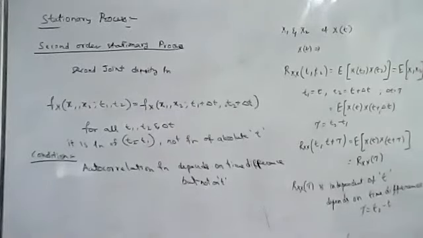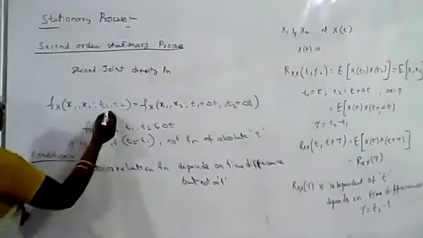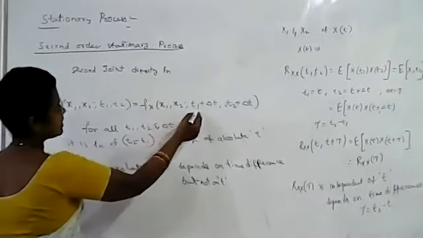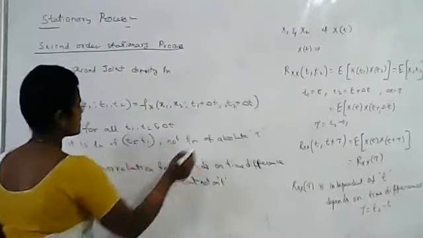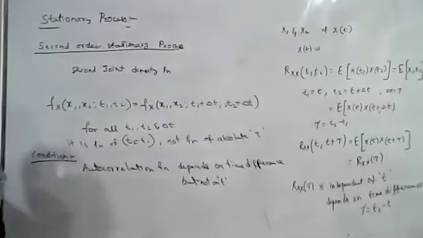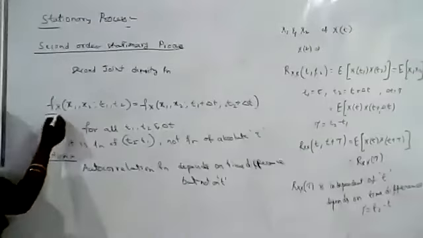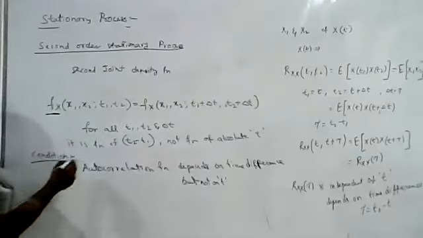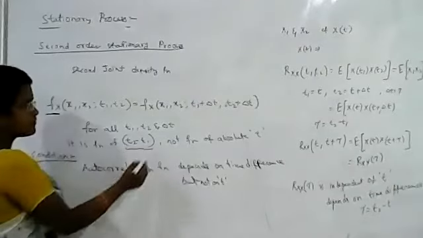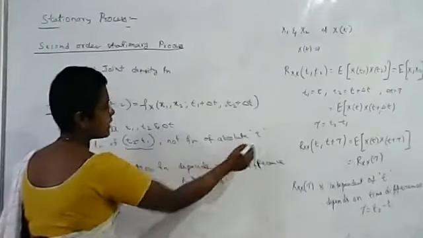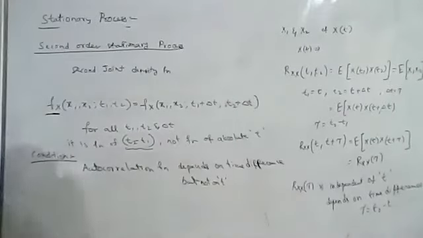It has to satisfy this condition: Fx of x1, x2, t1, t2 is equal to Fx of x1, x2, t1 plus del t, t2 plus del t, for all t1, t2 and del t. This second order joint density function is a function of time difference and not a function of absolute time t.